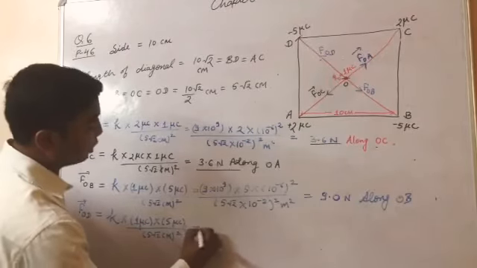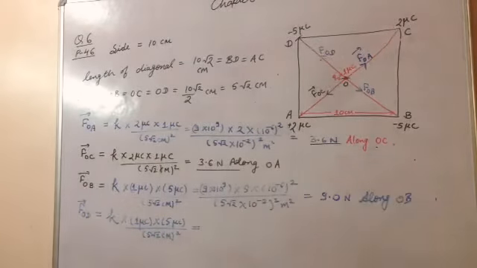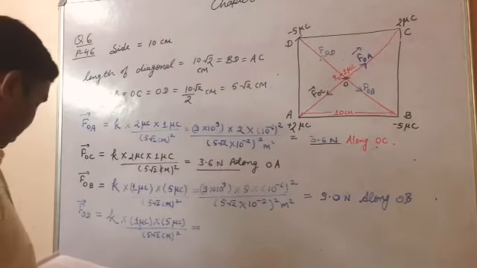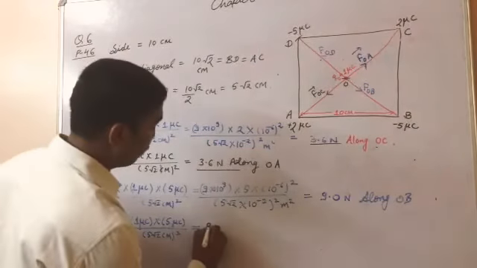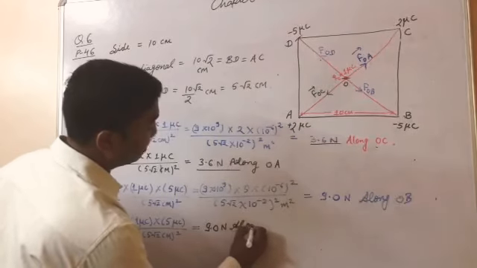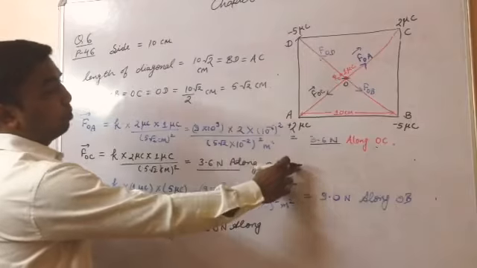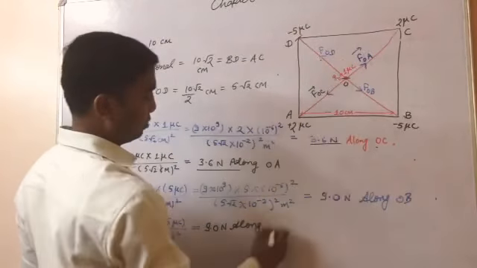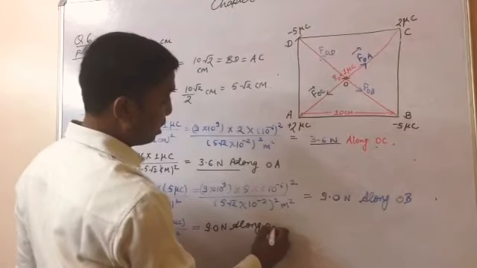On solving this, again we will get 9.0 Newton. What is the direction? Along OD.